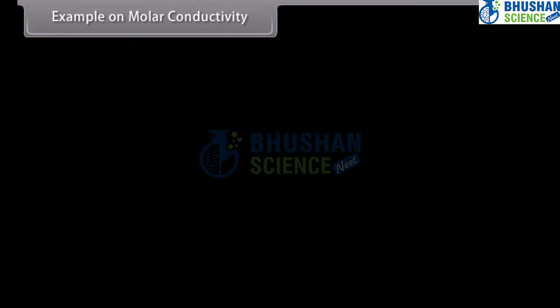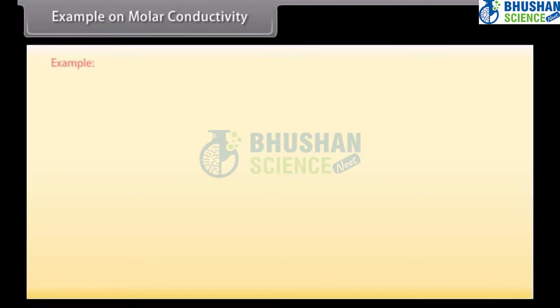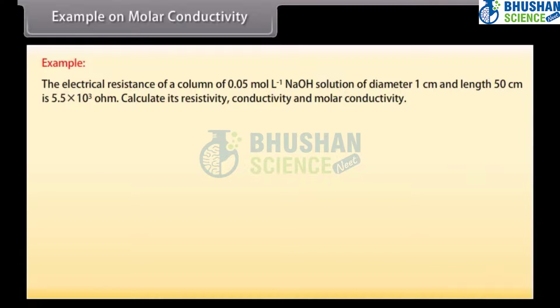Example on molar conductivity. The electrical resistance of a column of 0.05 mole per liter NaOH solution of diameter 1 centimeter and length 50 centimeter is 5.5 × 10^3 ohm. Calculate its resistivity, conductivity and molar conductivity. Let's see the solution.